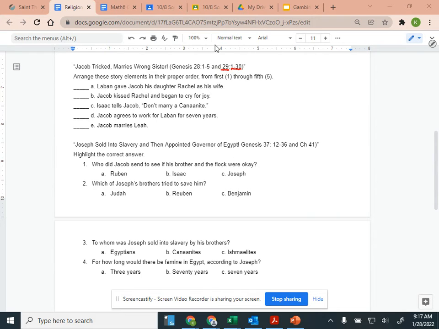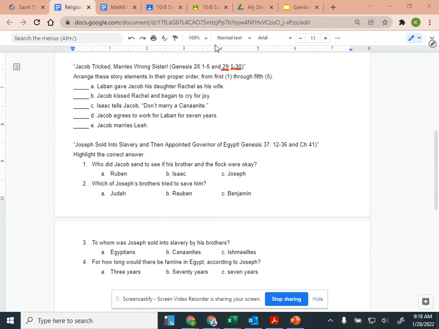He has to work for 7 years, and then he's able to marry the girl that he wants. Then Jacob said to Laban, "Give me my wife that I may consummate my marriage with her, for my term is now completed." So Laban invited all the local inhabitants and gave a banquet. At nightfall, he took his daughter Leah and brought her to Jacob, and he consummated the marriage with her. Laban assigned his maidservant Zilpah to his daughter Leah as her maidservant. In the morning, there was Leah.